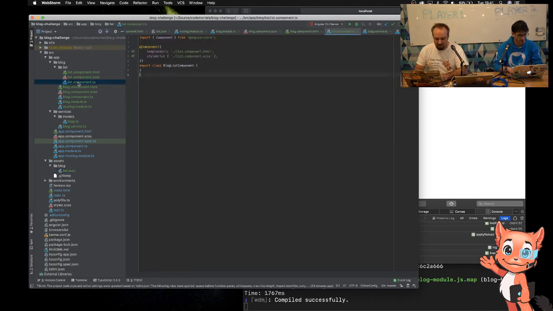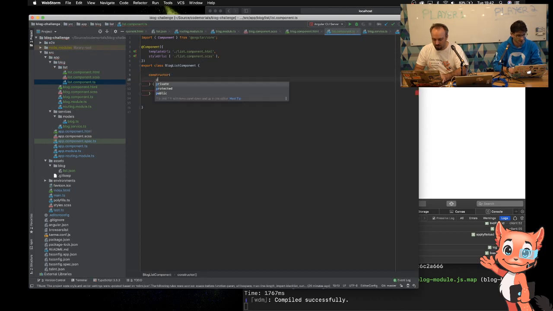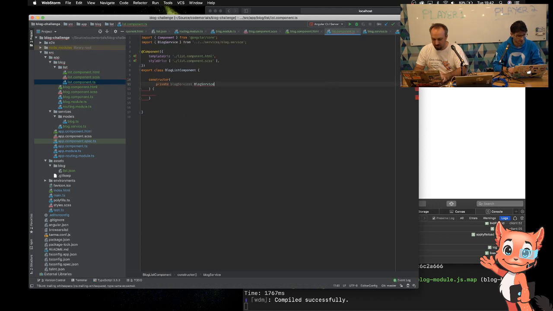So now if I go back to my list up here, again, I can use a constructor in here. And in my constructor, I will call private, and this is going to be blogService, which is using my blog service that I've just made. And then we can make use of how Angular loads things on the page. So we're going to say this is going to implement the OnInit capability of Angular.